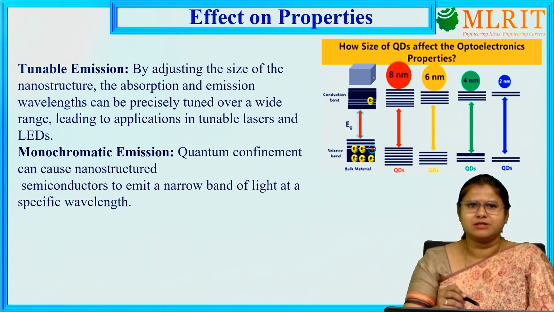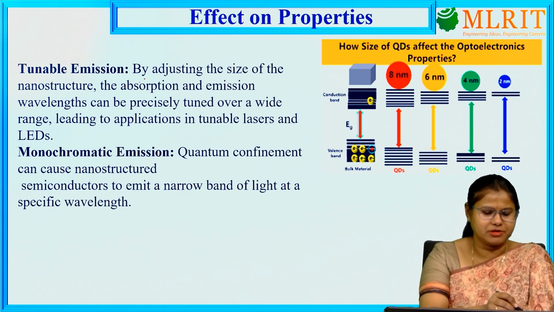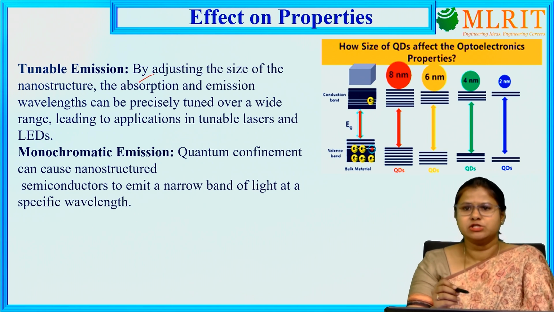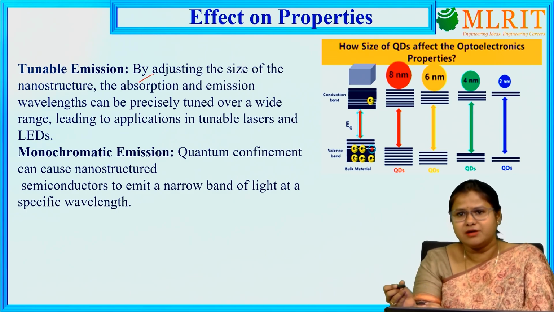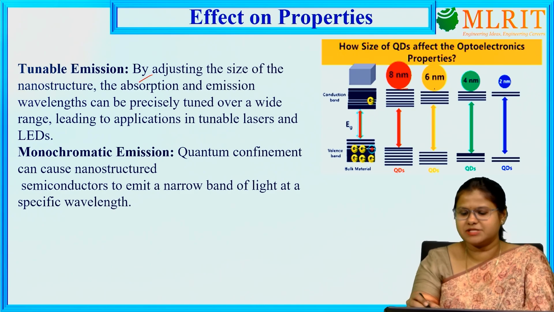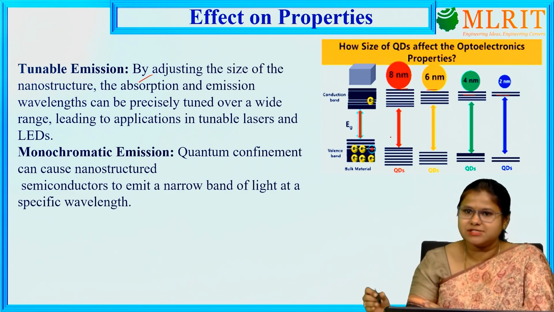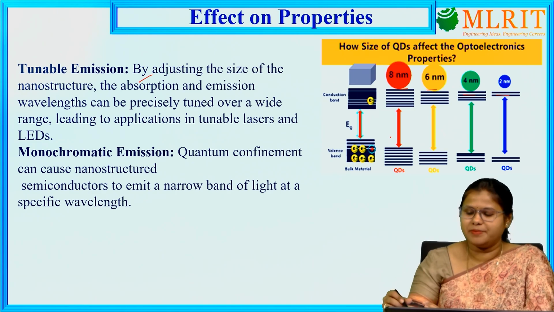It also has an effect on other properties, like tunable emission. By varying the size of the nanoparticle, we can get different colors of emission. We can see here that as we decrease the size from 8 nanometer to 6 nanometer to 4 nanometer to 2 nanometer, the energy band gap is increasing. Whenever we go to a lower scale, the energy gap increases.